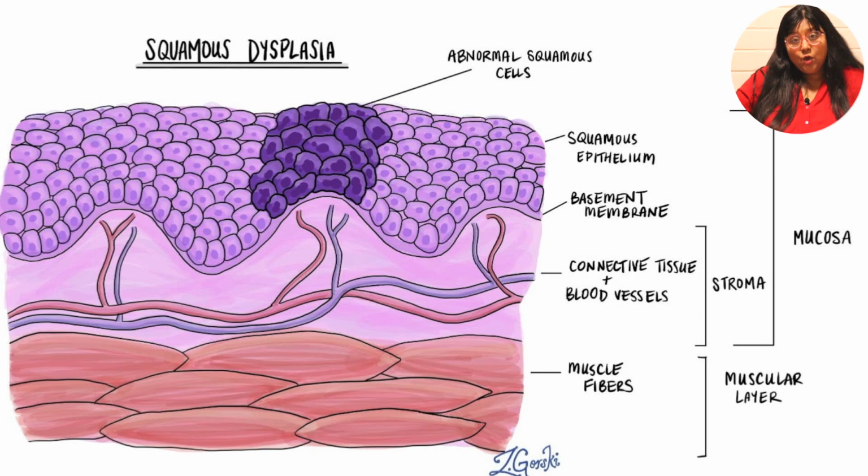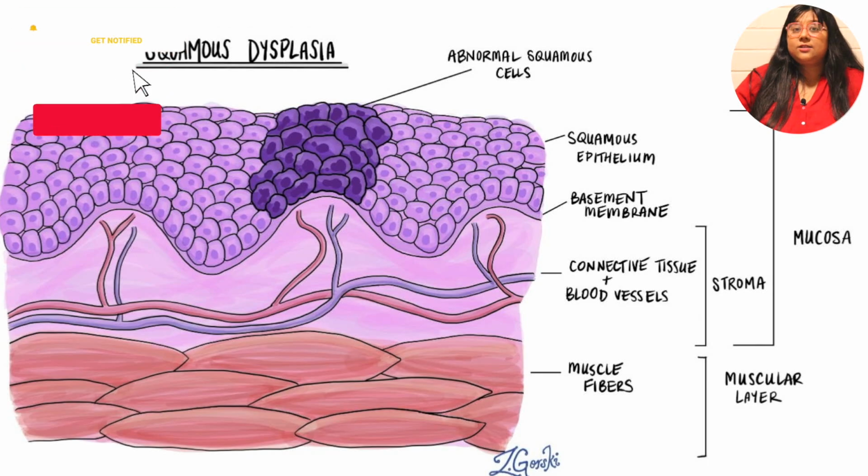But in the abnormal squamous cells, you can see there is variation in the size and shape of the cell, which is also known as pleomorphism. There is increased chromatin content, which is causing increase in the color of the nuclear chromatin, also known as nuclear hyperchromasia. There is loss of polarity. You can see in the abnormal squamous cells, all the cells are haphazardly arranged. The nuclear orientation is not as compared to in the normal cells. So there is loss of polarity.